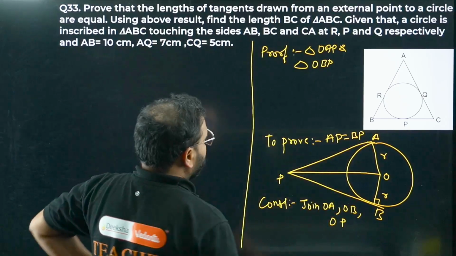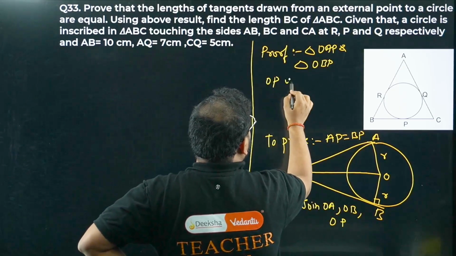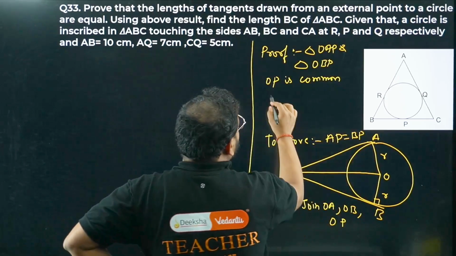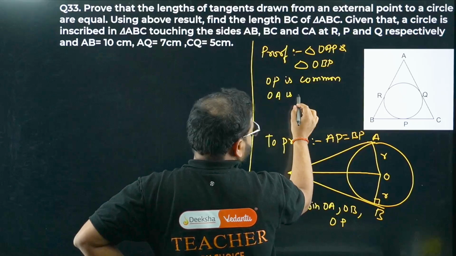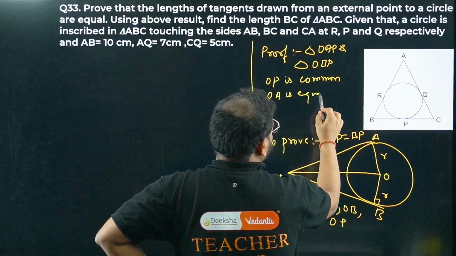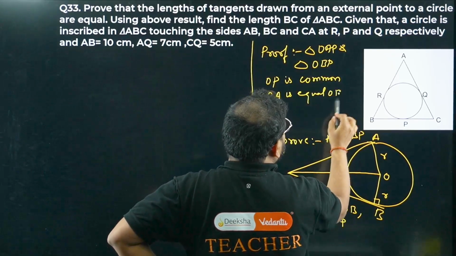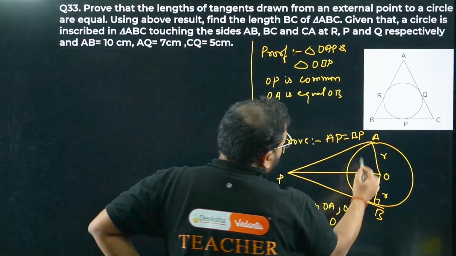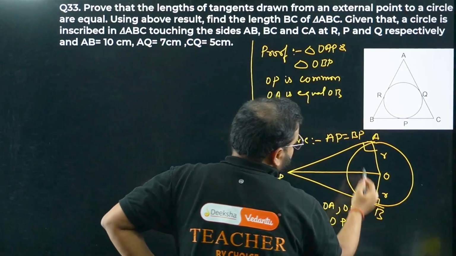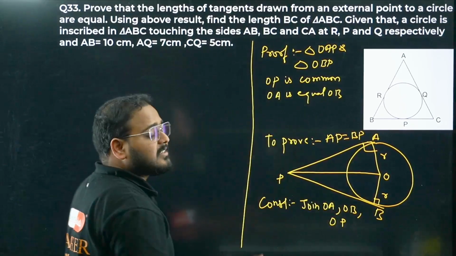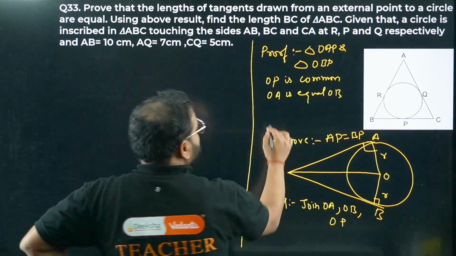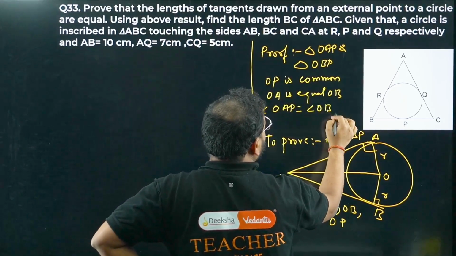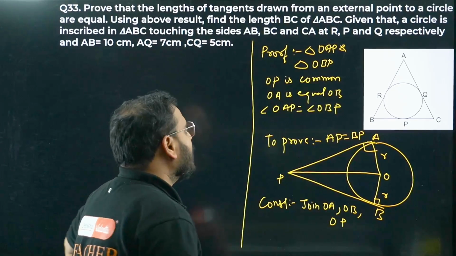So if you check this clearly, you have OP as a common side. OP is common. Okay, OA equals OB. OA is equal to OB, sir, because they are radii. Right now, OA and OB are both radii. Also, we have this, bacha, angle here. This angle and this angle are equal. How come, sir? Because, bacha, the radius and the tangent are always perpendicular. Okay, so angle OAP equals angle OBP. Right? OAP equals angle OBP.